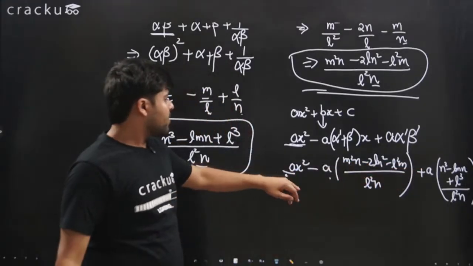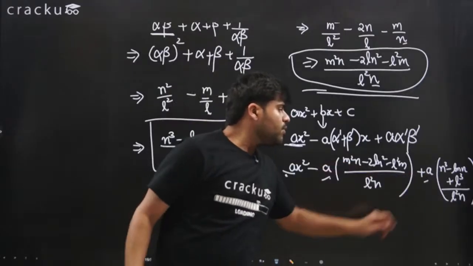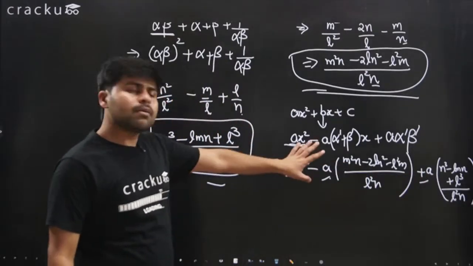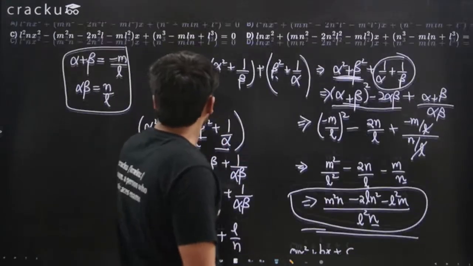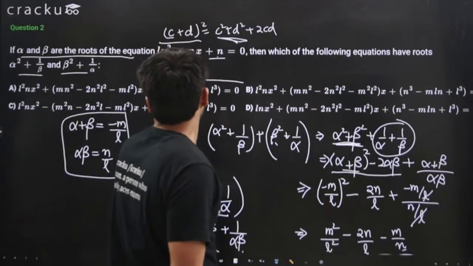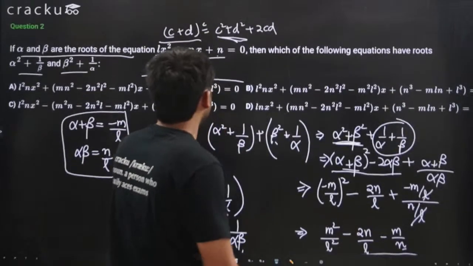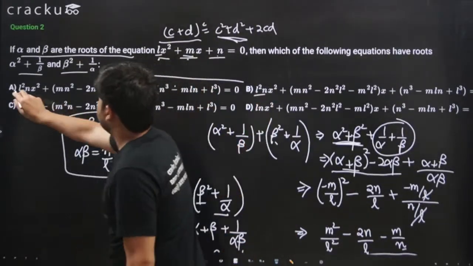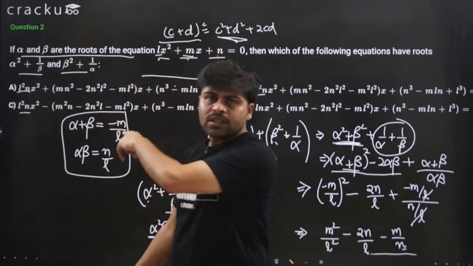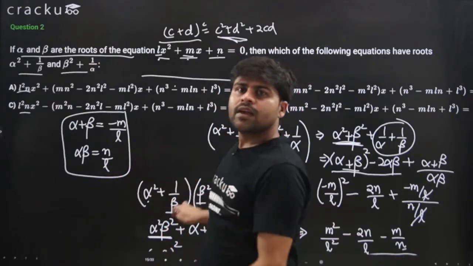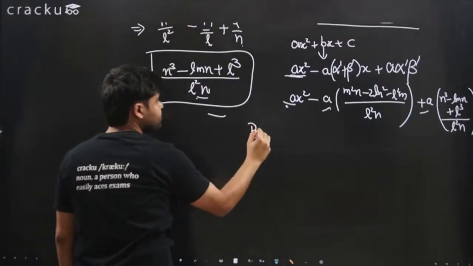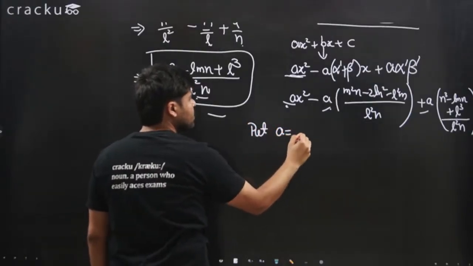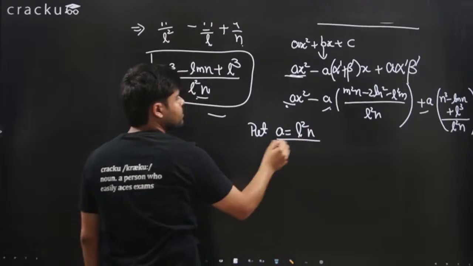We don't know the value of a. But here we have calculated our answer. This is our answer. Here we need to match if something matches here. So here if you see L squared n, L squared n, L squared n, they are assuming the value of a as L squared n. So let's assume the value of a as L squared n. Put a equals L squared n.